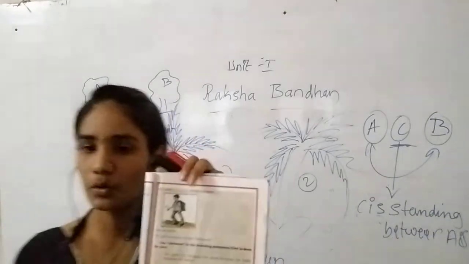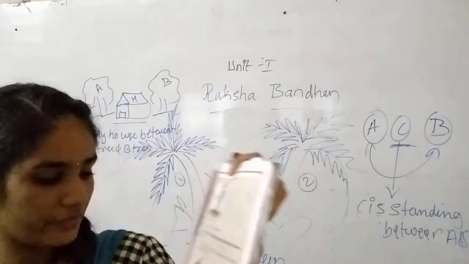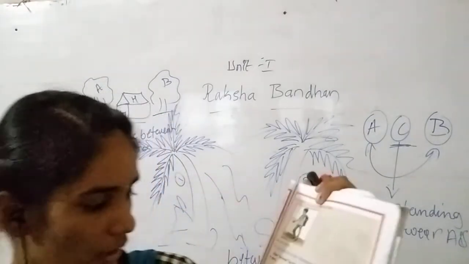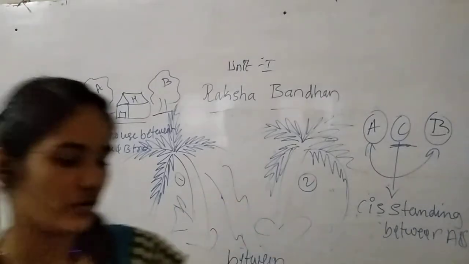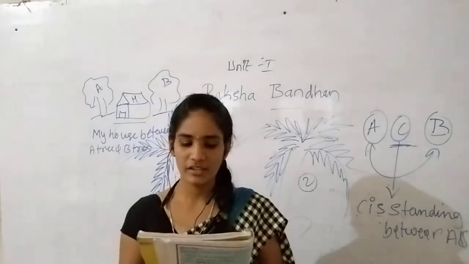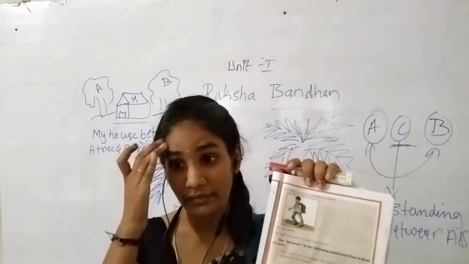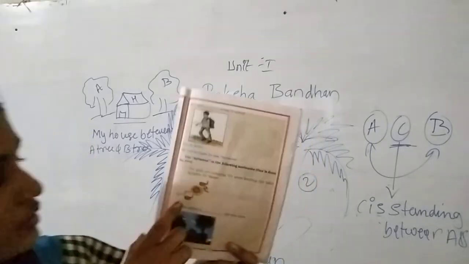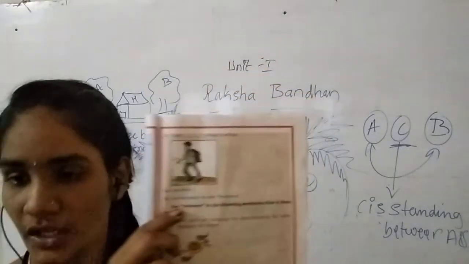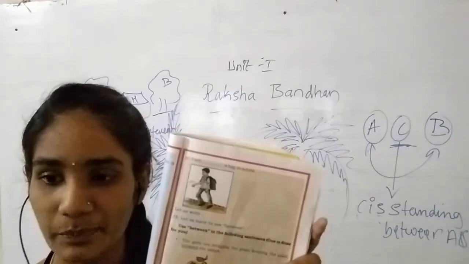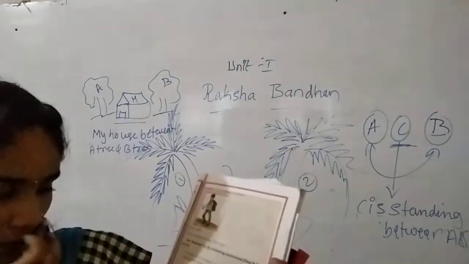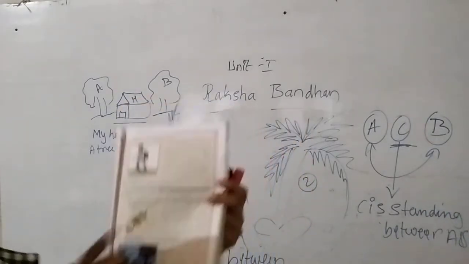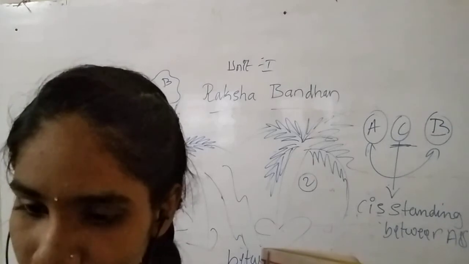Based on this, the activity is given for us. So this activity, students, I will read it out. Listen carefully to what I have given. Use between in the following sentences. How to use between I have told you, and where to use it also I have told you. Now here they have given some pictures. By seeing these pictures we have to use between where it is necessary. One example they have done here. The girls are, I will show you the pictures.